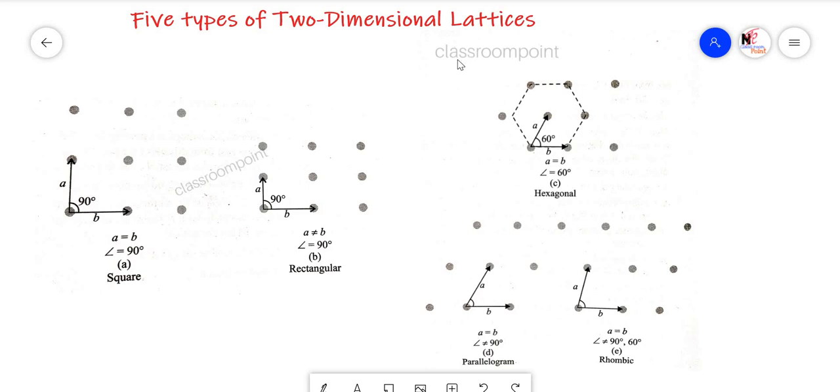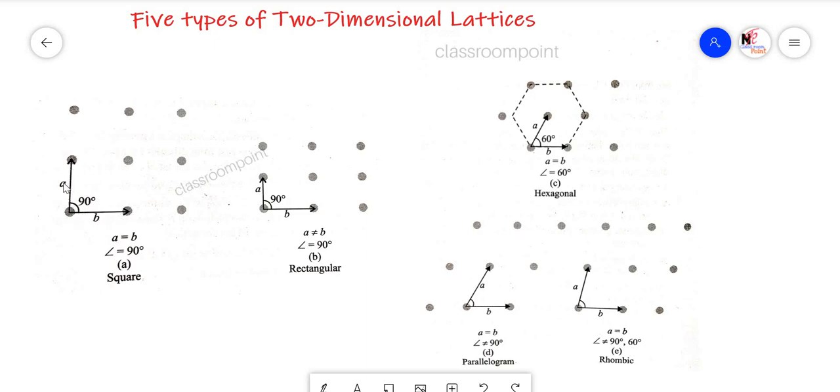So in two-dimensional lattices, with the AA pattern we get two types of two-dimensional lattices, and with the AB pattern we get three. Now come to this point. In these two cases, the distance between these two particles is same, the distance between these two particles.